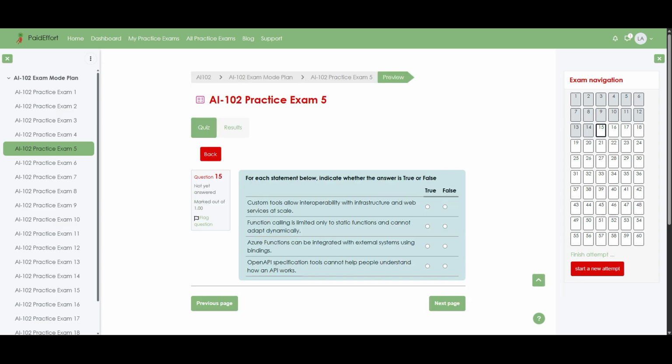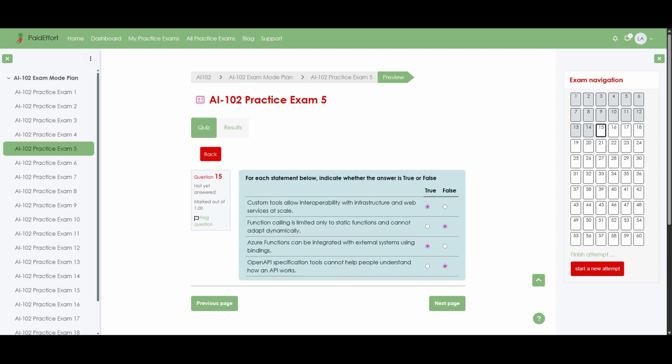Question 15. For each statement below, indicate whether the answer is true or false. Custom tools allow interoperability with infrastructure and web services at scale. Answer: true. Function calling is limited only to static functions and cannot adapt dynamically. Answer: false. Azure functions can be integrated with external systems using bindings. Answer: true. Open API specification tools cannot help people understand how an API works. Answer: false.